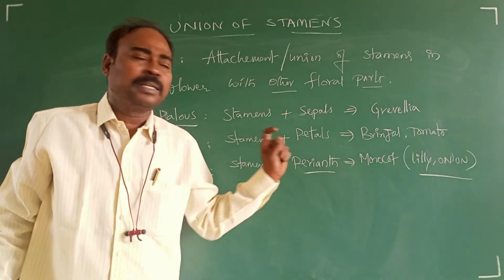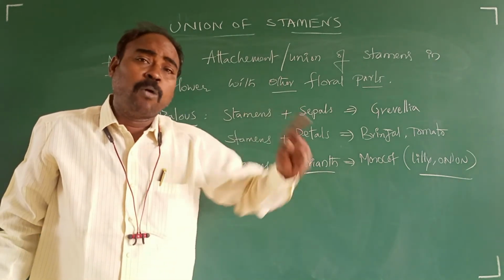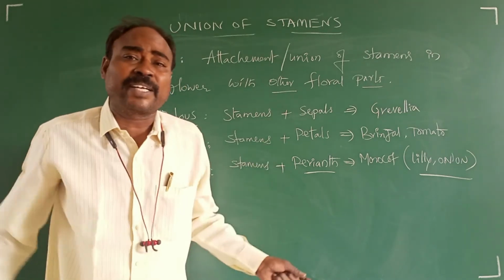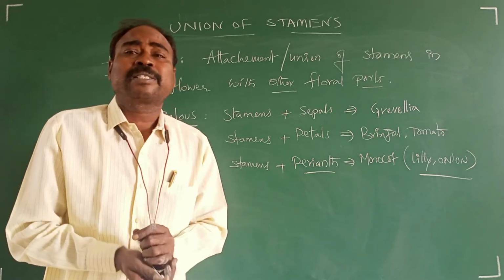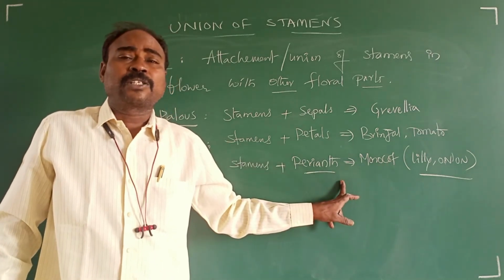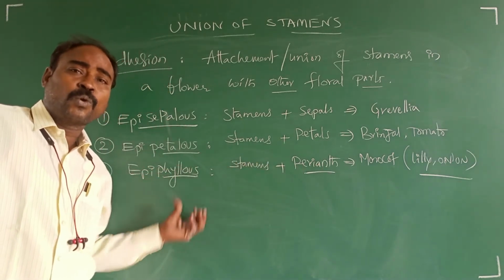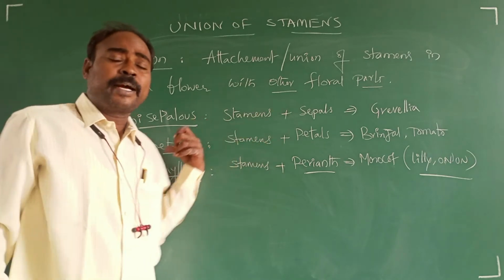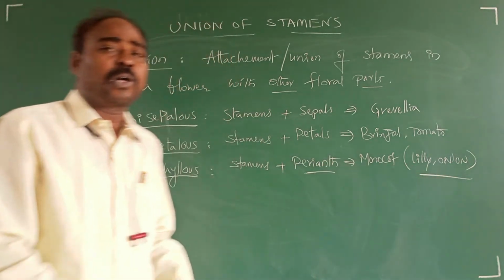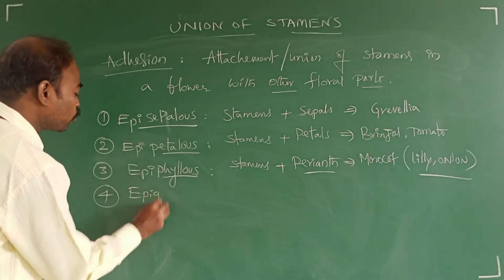What is perianth? Calyx and corolla are not differentiated. Both are in the same color, or both calyx and corolla are not differentiated and are similar. Such a condition found in monocot plants is called perianth lobe. When the stamens in the flowers unite with the perianth, such a condition is called epiphyllous. Example, lily or onion.